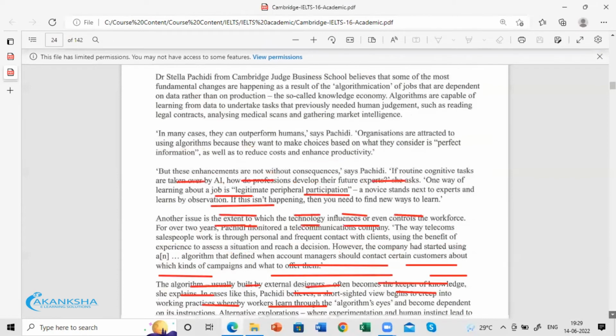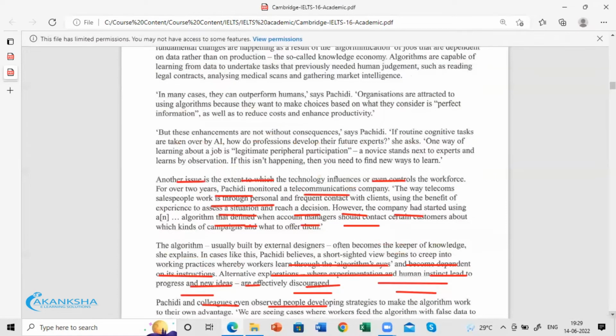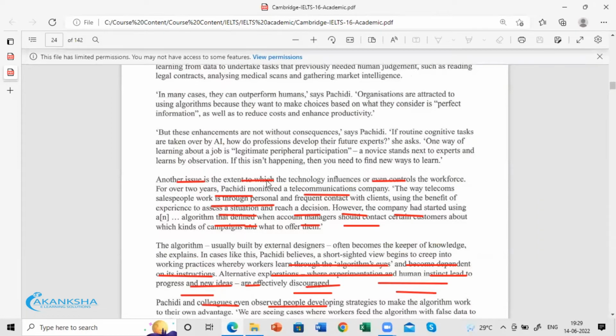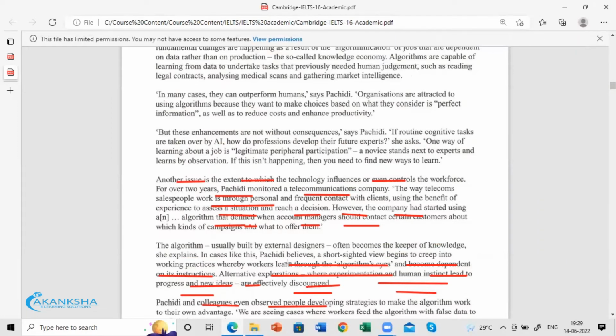So what did she observe here? With that, you see that the external designer becomes a keeper of knowledge. That's what she explained. She means the PhD person. So in the factory, it is actually the positive way.